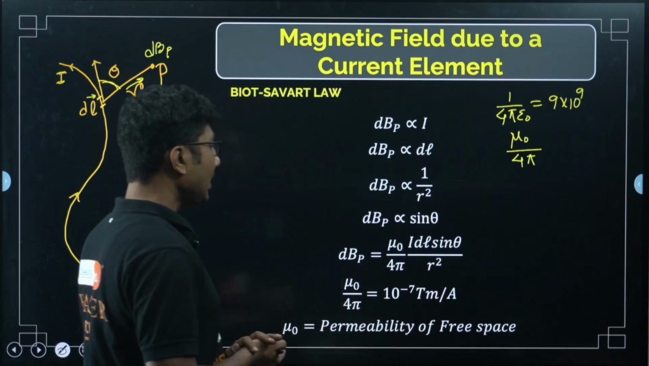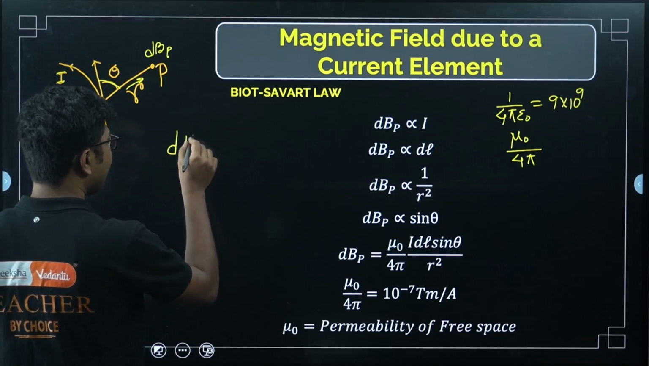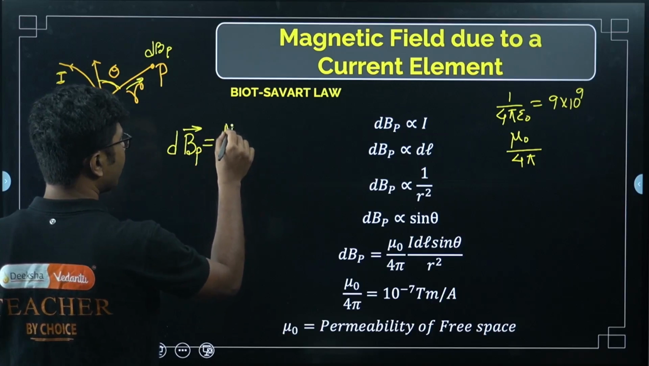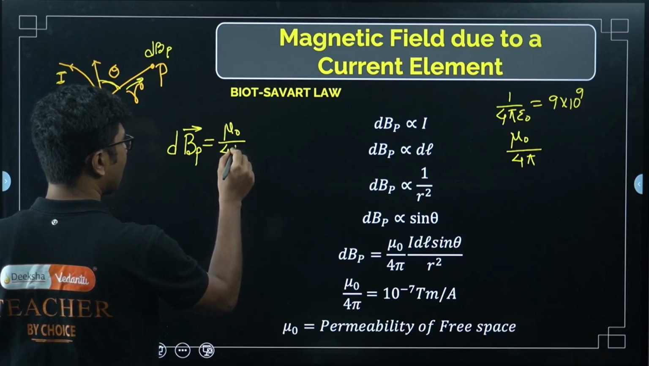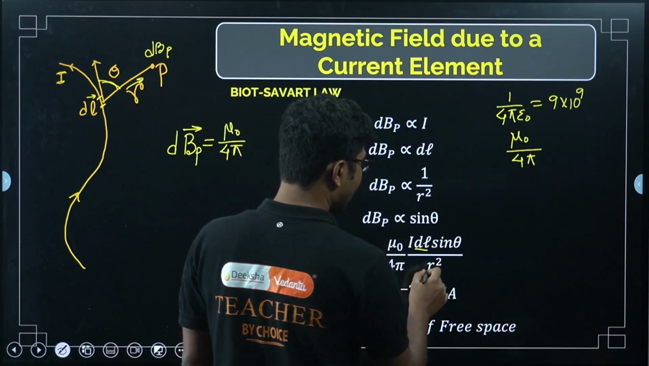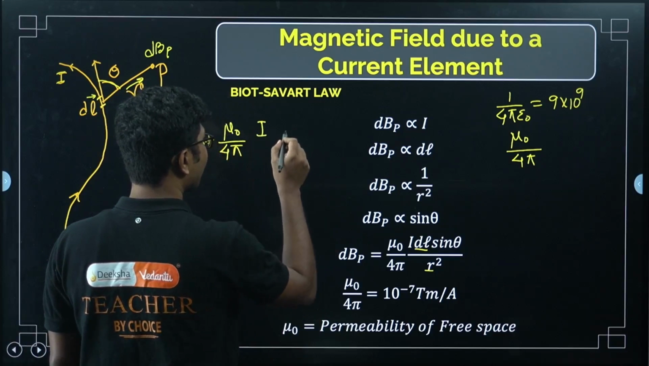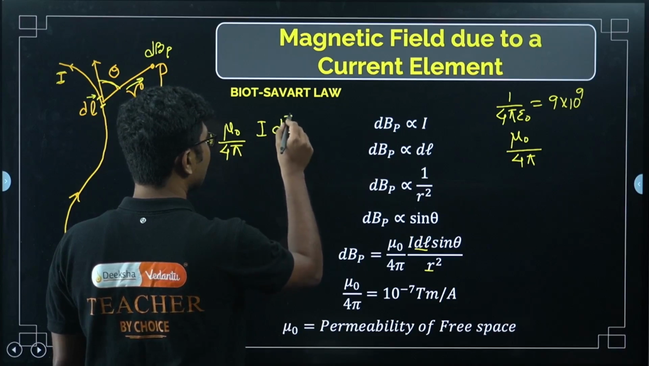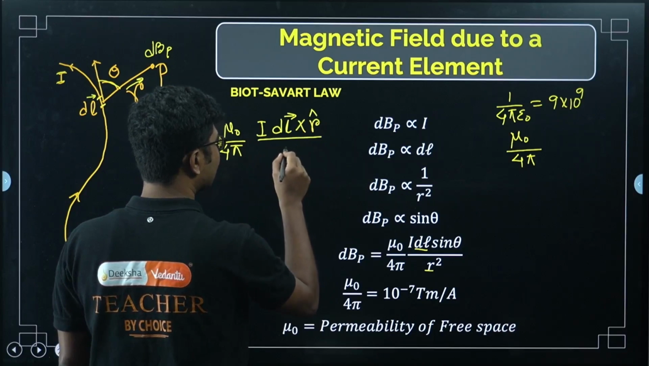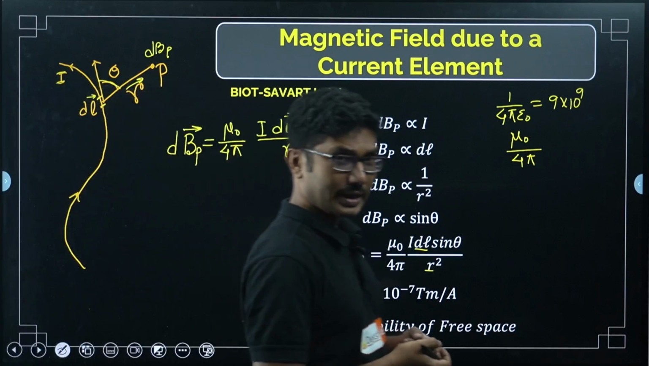Now, if I write this in vector form, there is a vector form as well. Then dBp becomes mu naught by 4 pi. Now, I is not a vector, dl is a vector and r is a vector. So, you can write this in two ways. One is dl vector cross r cap divided by r square, without changing the r square in the denominator. That is one way of writing.